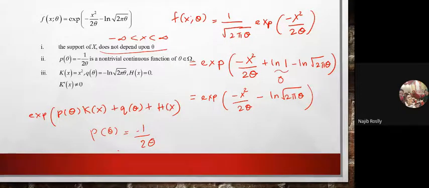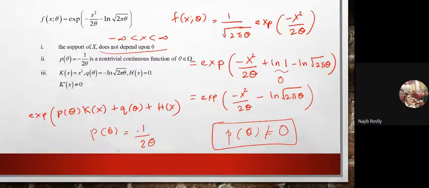Again, your p theta, which is minus 1 over 2 theta, is a non-trivial continuous function since p theta is not equal to 0. And then the last one, your k x is equal to x square. In this case we don't have h x, h x is equal to 0, because if you have exponential 0, it becomes 1.